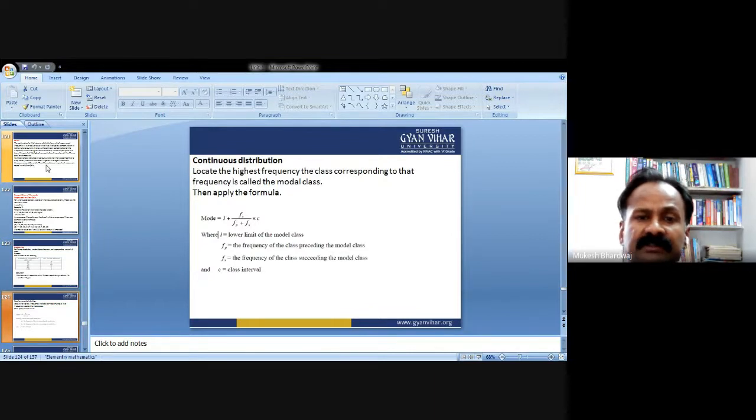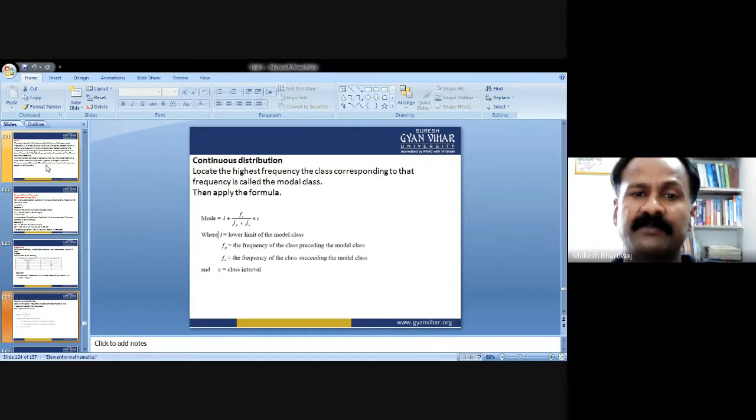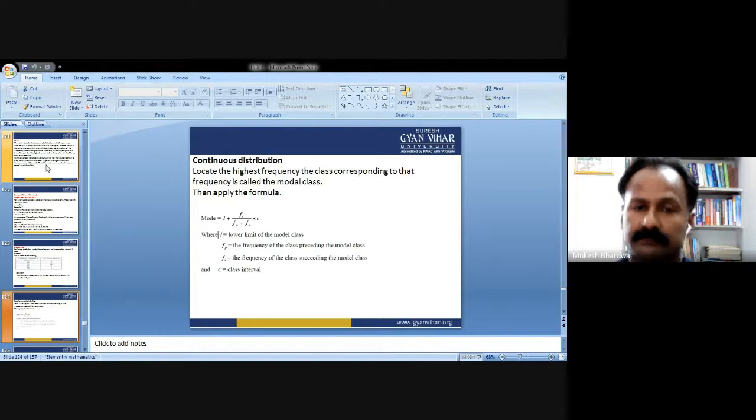Now continuous data or continuous distribution. Locate the highest frequency; the class corresponding to that frequency is called the modal class. Then apply the formula. Mode equals L plus Fs upon Fp plus Fs into C, where L stands for the lower limit of the modal class, Fp stands for the frequency of the class preceding the modal class, Fs is the frequency of the class succeeding the modal class, and C equals the class interval.